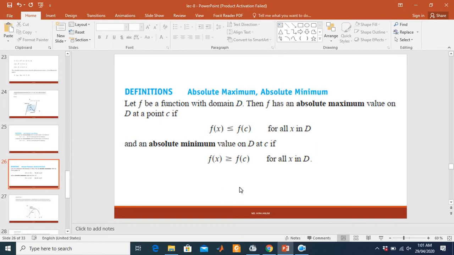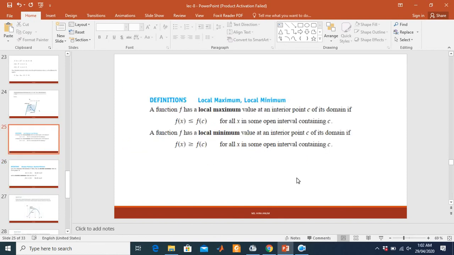Absolute maxima and minima points. Similarly, for a function f with domain D, f has an absolute maximum value on D at point c if f of x is less than or equal to f of c for all x in D. Absolute minimum: f of x is greater than or equal to f of c for all values in domain D.